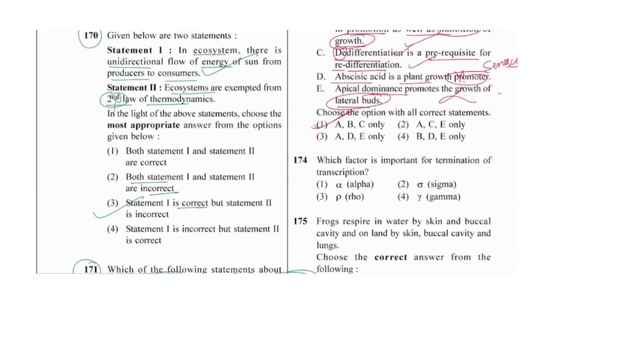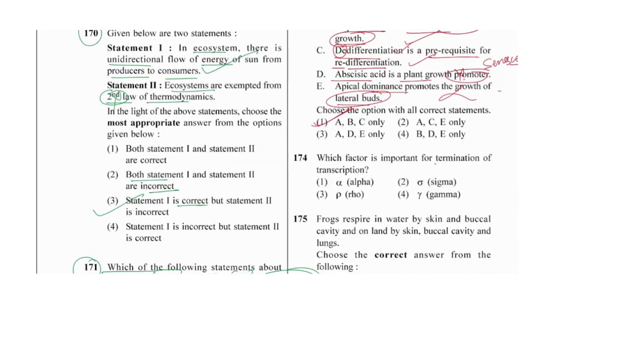Correct statement. Which factor is important for the termination of transcription? Termination means, for the initiation we have seen sigma for the initiation.